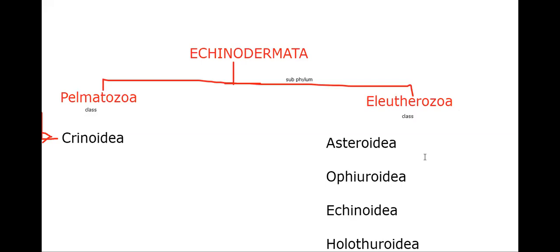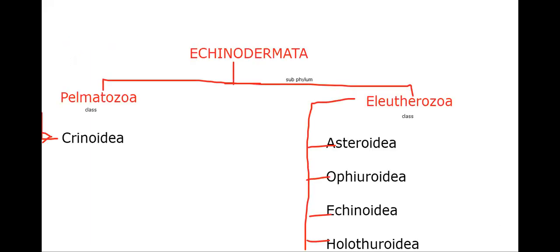Okay, so along with the general characters, we will run this also. That's why we'll frame the characteristic features in the classes. There is some rhythm here, and when we catch the rhythm in Echinodermata, it will be easy for us to remember the characteristics. That's why, along with the general characters, I'll go through this also.